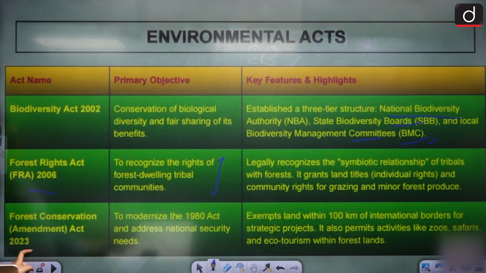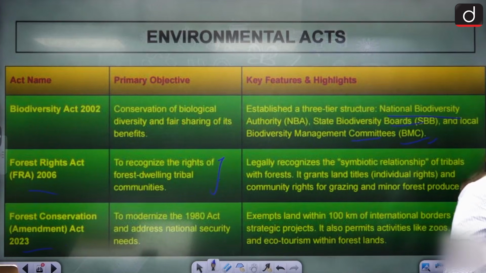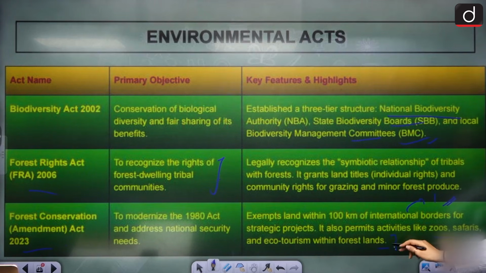The Forest Conservation Act 2023 amendment came, and because of this amendment, land within 100 kilometers of international borders is exempted for strategic projects. They are permitting activities like zoo, safari, and ecotourism. This is allowed, but nothing other than that can be allowed here. Is that clear? All right.